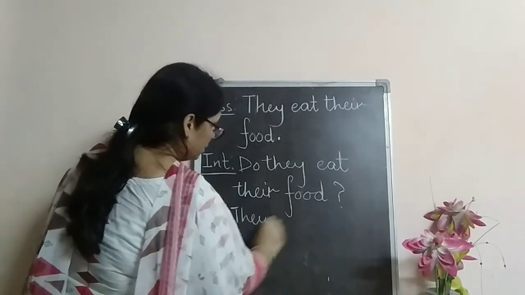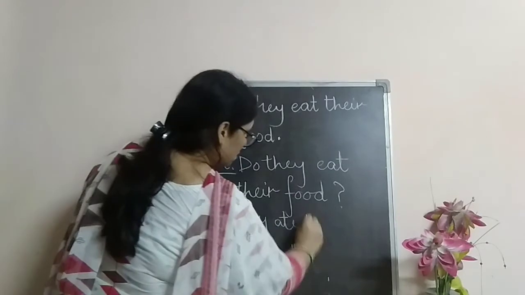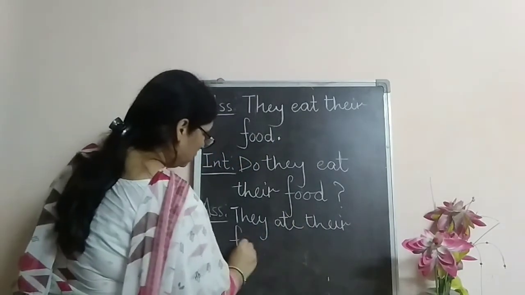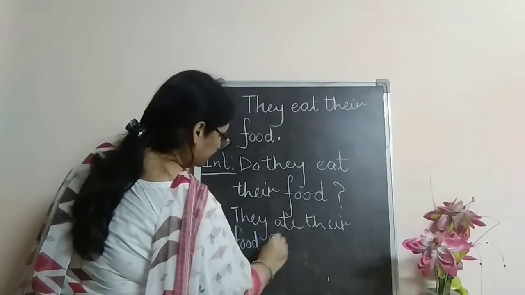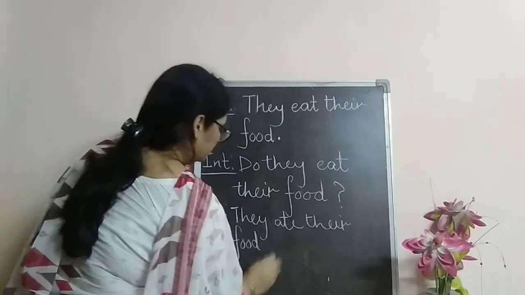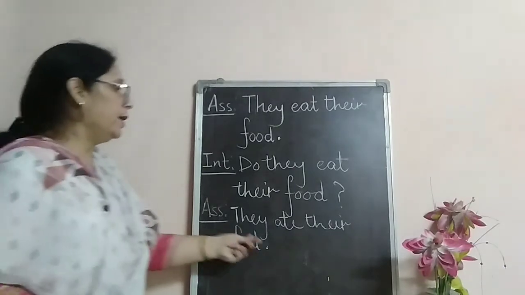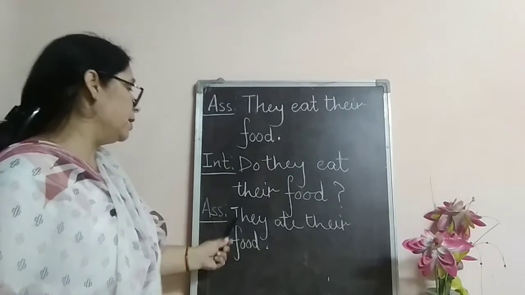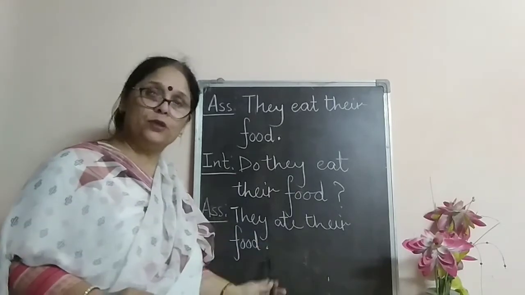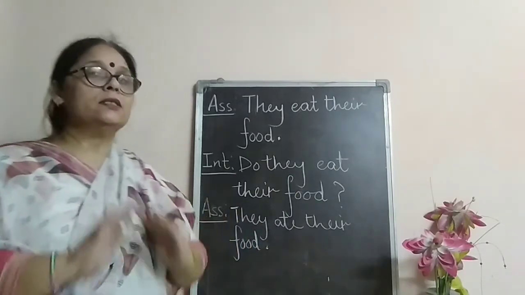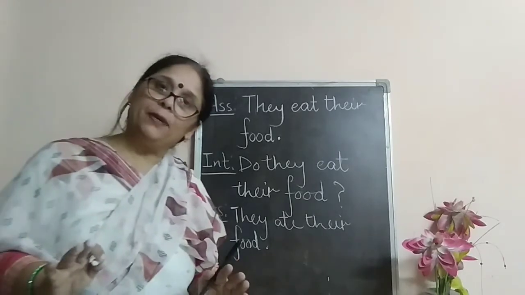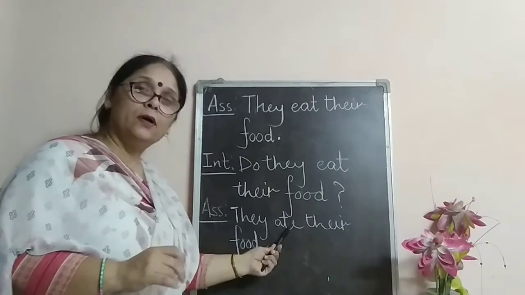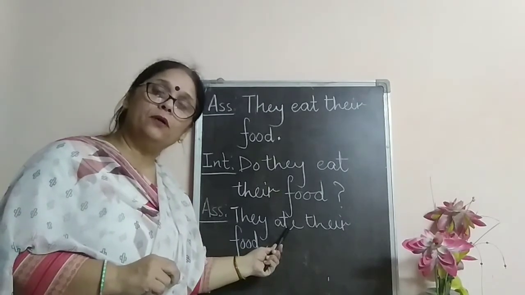Now, look at one more assertive sentence. They ate their food. Next assertive sentence is they ate their food. Again, this sentence is not having any helping verb, but it is having a verb which is the second form of the verb.